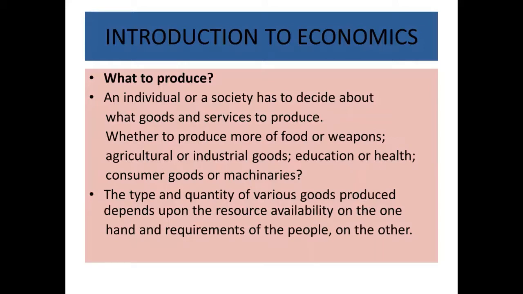The type and quantity of various goods produced depends upon the resource availability on the one hand and requirements of the people on the other.